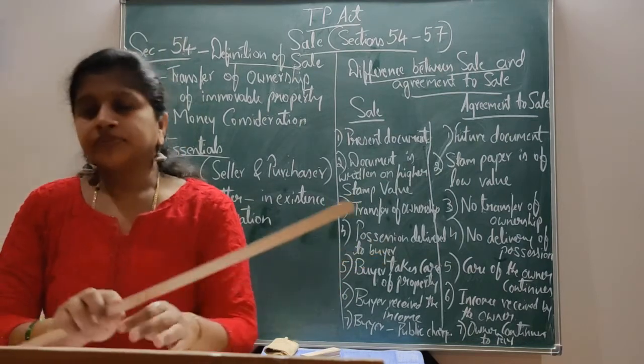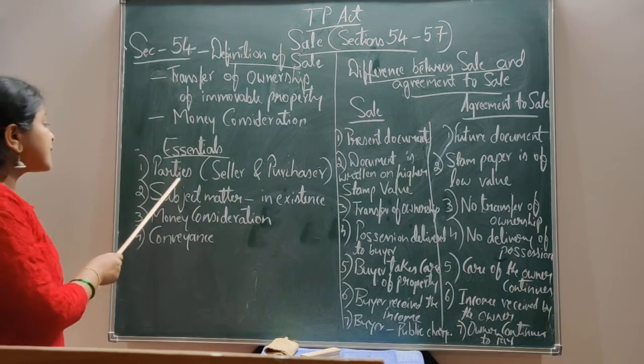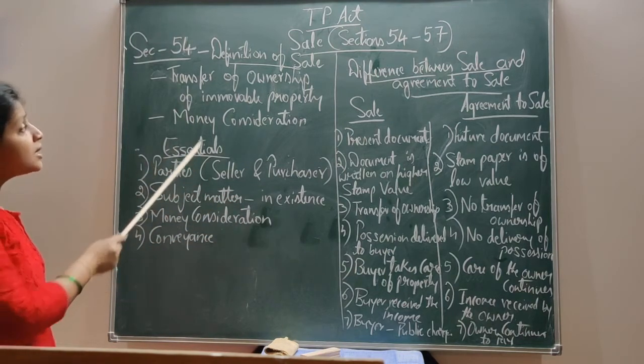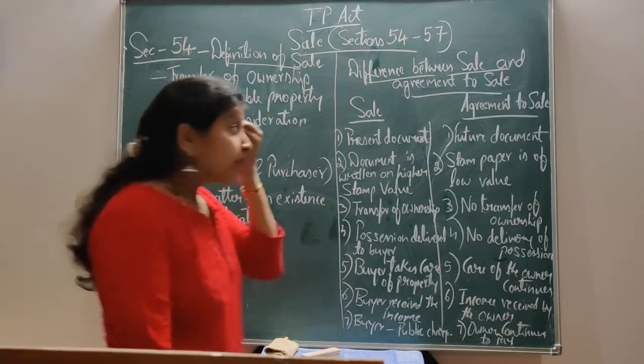Here, that is party, subject matter, money consideration, conveyance. These are all the essentials under the sale, under Section 54.